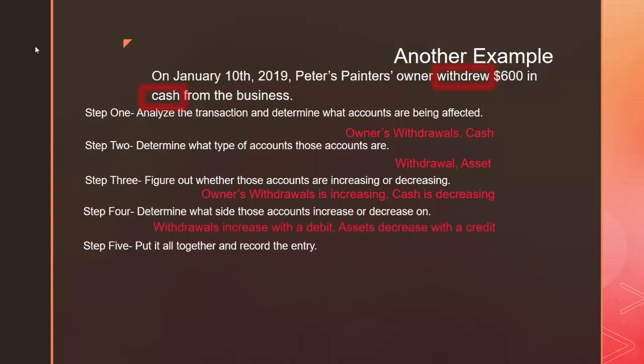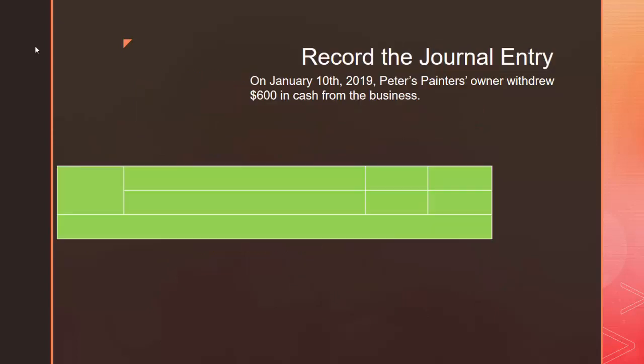And now we're prepared for step 5 to put it all together and record the entry. We've determined that owner's withdrawals, which is a withdrawal account, is going to increase, and like all withdrawal accounts, it's going to increase with a debit. And that cash, our asset, is going to decrease, and because it's an asset, it will decrease with a credit. We're ready to record the January 10th journal entry for this transaction.